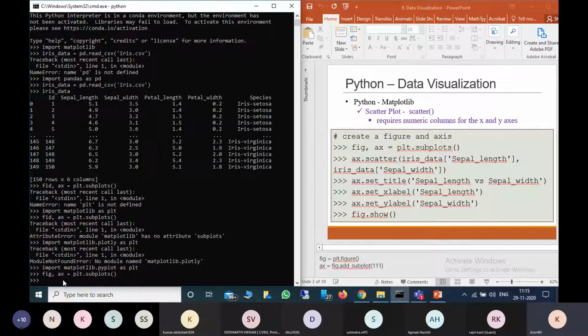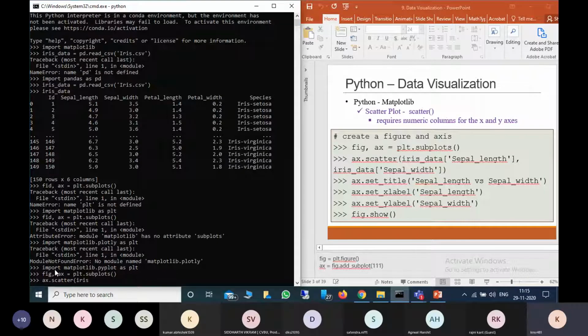First I will provide the x-axis and y-axis. Here I will take sepal length as the x-axis and sepal width as the y-axis. For that I will use ax.scatter.